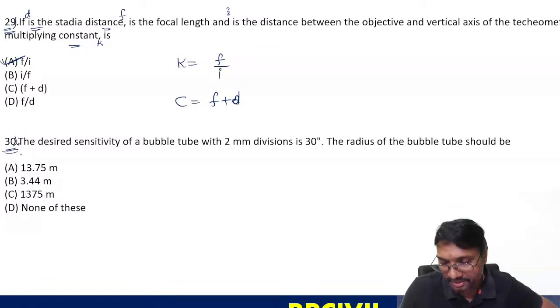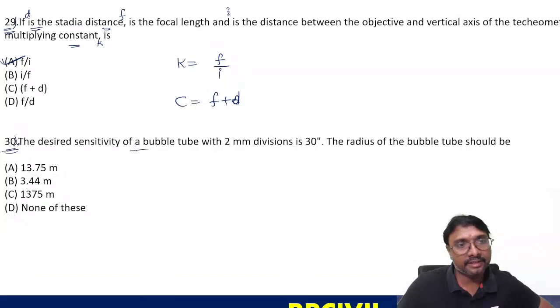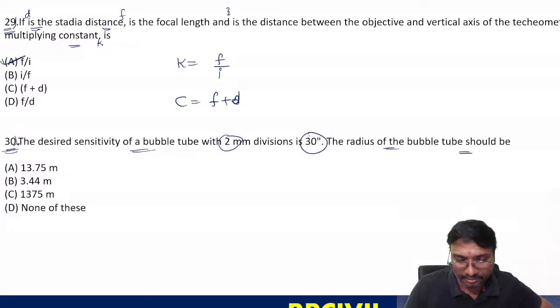30th question, Mahesh answered D. Any other answer by others? The desired sensitivity of the bubble tube with 2 mm divisions is 30 seconds. The radius of this bubble tube shall be what? What is the formula we have to use for the sensitivity of the bubble tube? Anyone remember the formula? Tell me.